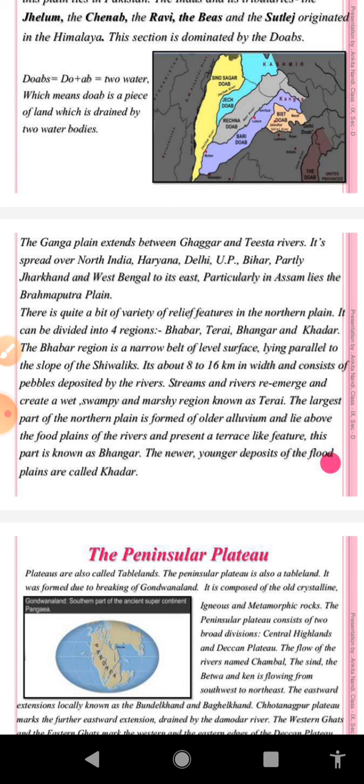This zone is made up of pebbles deposited by the rivers flowing down from the Himalayas along the foot of the Shivaliks from the Indus to the Tista river. In this pebble-studded zone, the streams descending down the hills disappear. And this belt lies in between 8 to 16 kilometers in width.